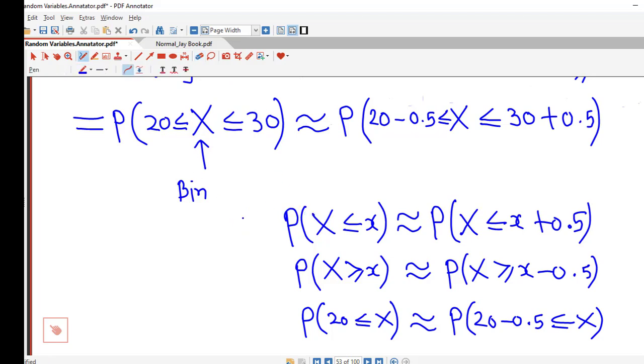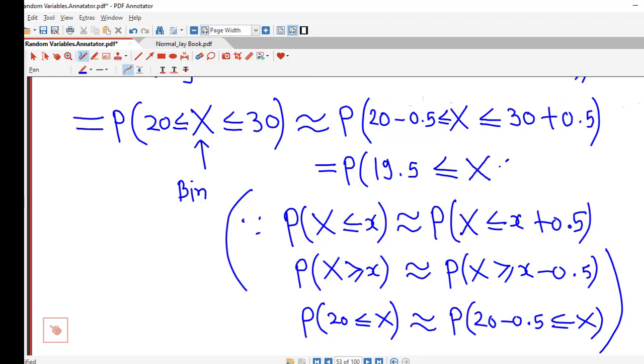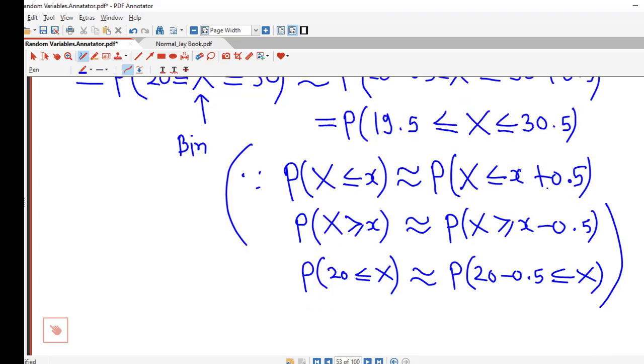We can write this also if we wish, it is not necessary to write this. So this turns out to be the probability that 19.5 is less than or equal to X, and this is less than or equal to 30.5. Okay, this is just for understanding.